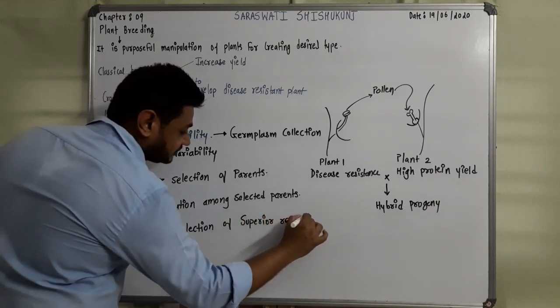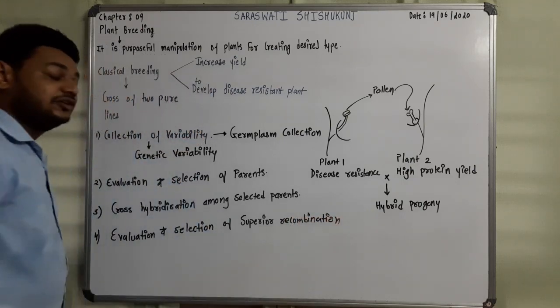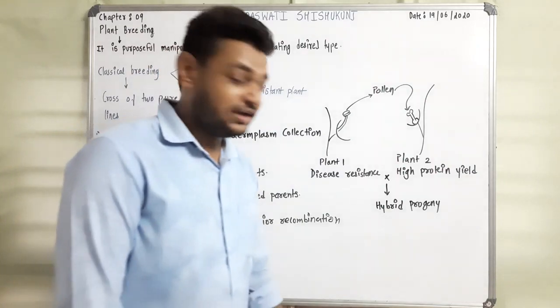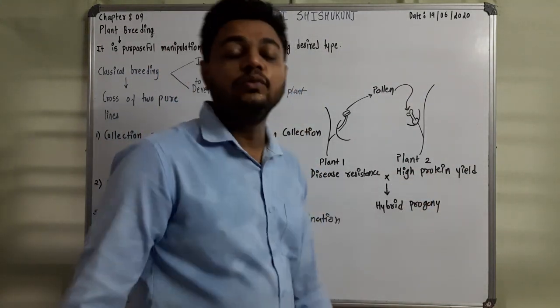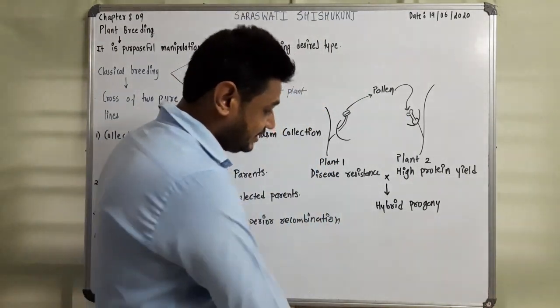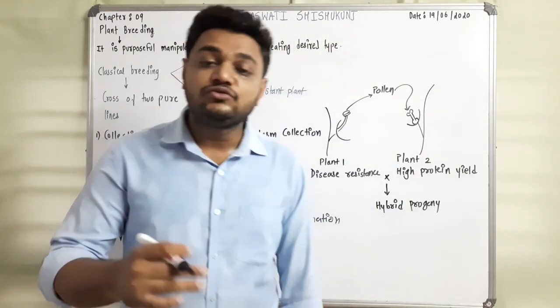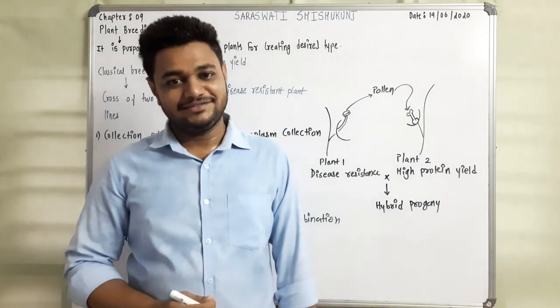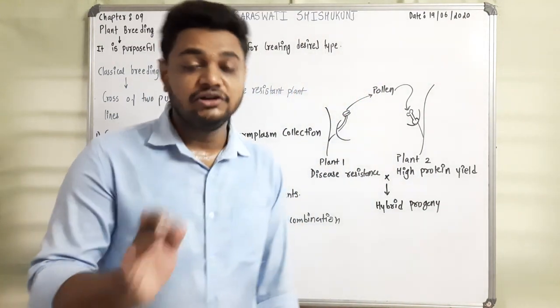Now what happens in this case? Whenever you are selecting the offsprings or progeny, this progeny should be superior to these two. That is referred as hybrid vigor, right? If I say that progeny is superior to both the parents, then that is called as heterosis or hybrid vigor.